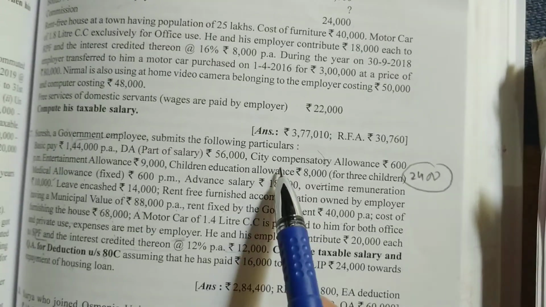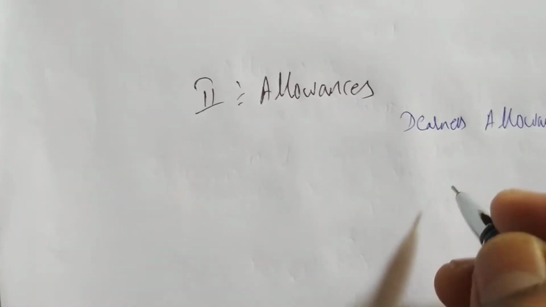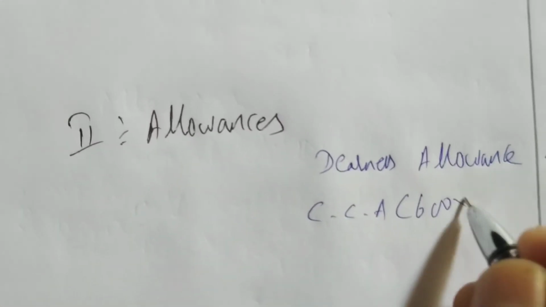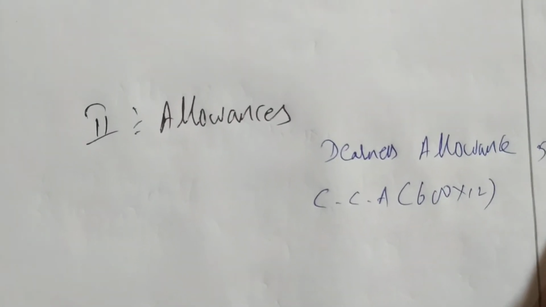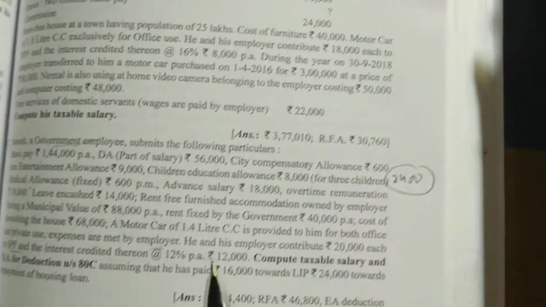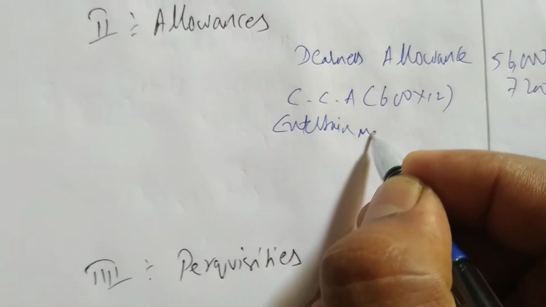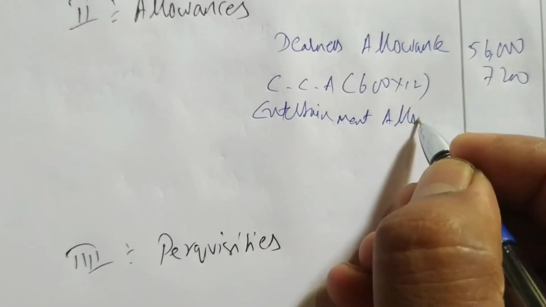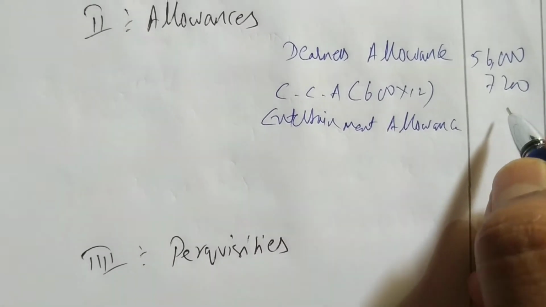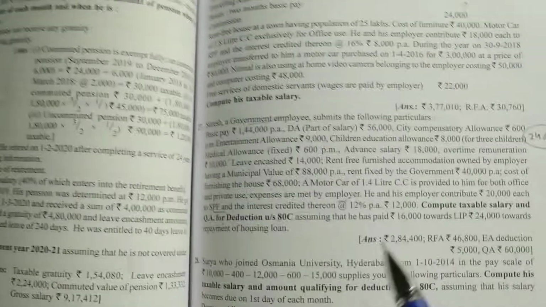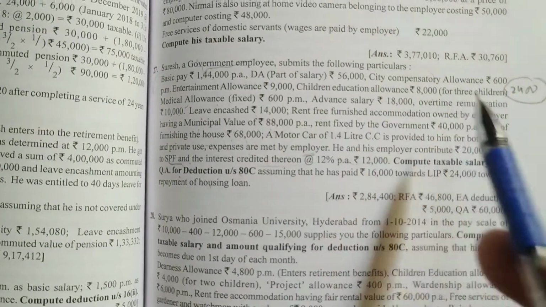After that we are having city compensatory allowance, that is fully taxable, 600 per month. So I'm writing here CCA, city compensatory allowance, 600 into 12, so we get 7,200. After CCA we are having entertainment allowance. So first you write entertainment allowance here, then later on give deduction. Entertainment allowance is 9,000. Okay, next we are having children education allowance, that is 8,000.